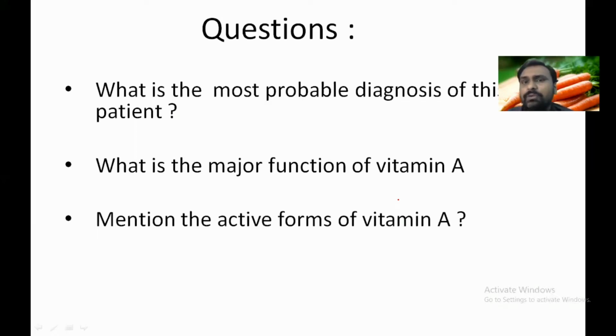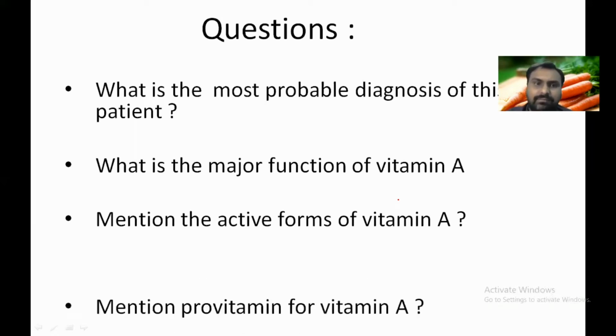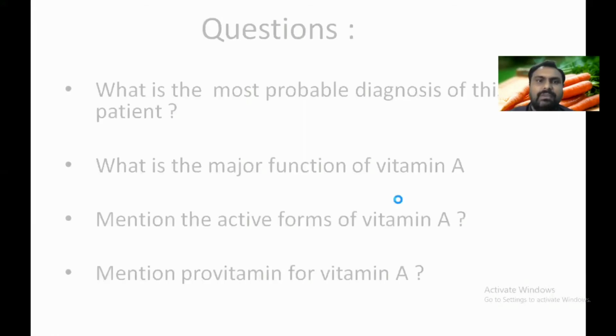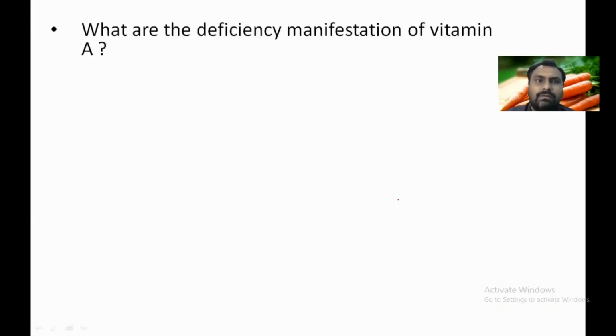Mention the active forms of vitamin A. Retinol and retinoic acid, while in plants it is beta carotene. Mention the provitamin form of vitamin A. What is a provitamin? As we have seen, one beta carotene on oxidative cleavage will theoretically form two molecules of vitamin A. So that is called the provitamin. Beta carotene is a provitamin. Remember, these are all questions asked separately as a case also.